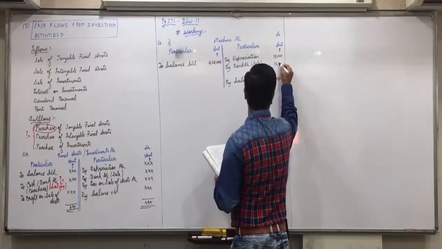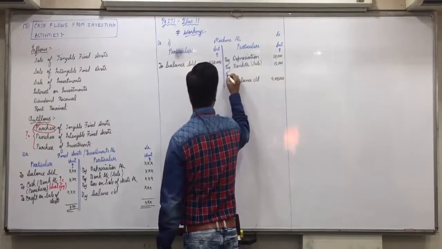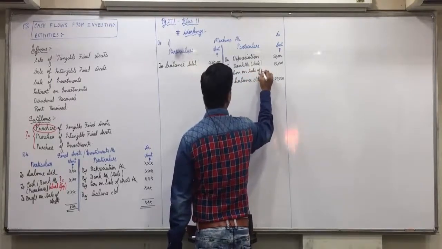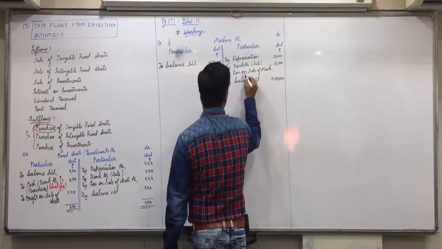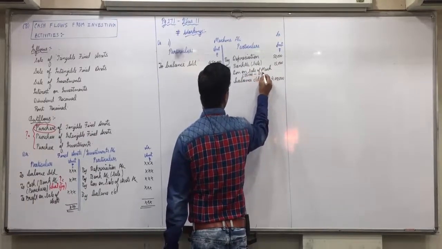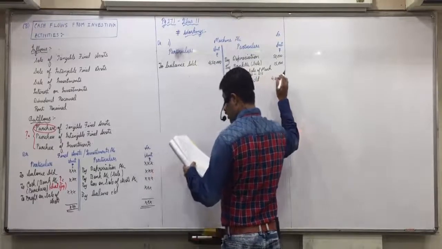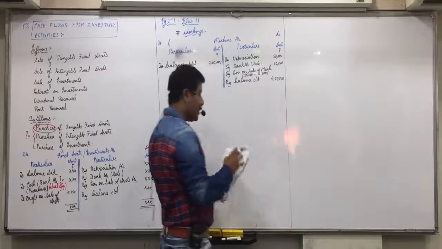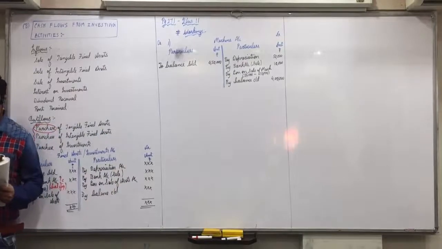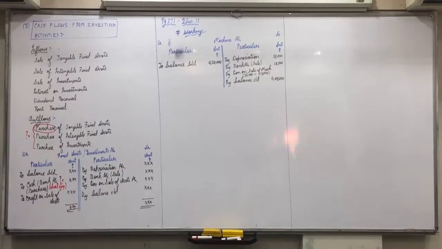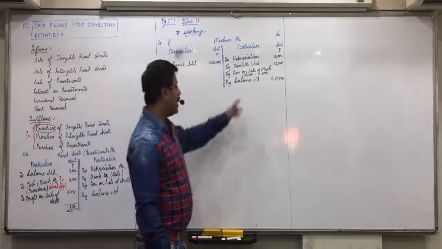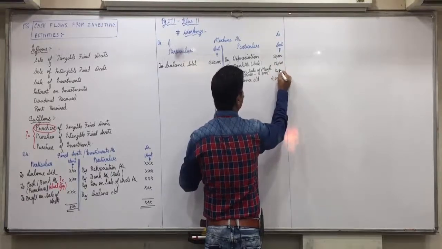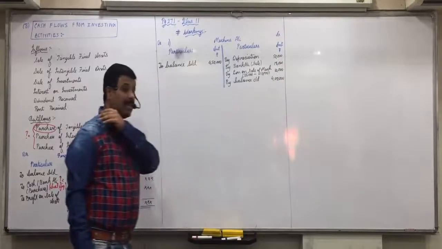15,000 and loss will also come on credit side by loss on sale of machine, in bracket 25,000 machine sold for 15,000, so loss is 10,000. Did you understand this? Okay, 25,000 machines sold for 15,000, so loss is 10,000. Okay, by depreciation, by selling price 15,000 and loss of 10,000. Is everyone clear with this?